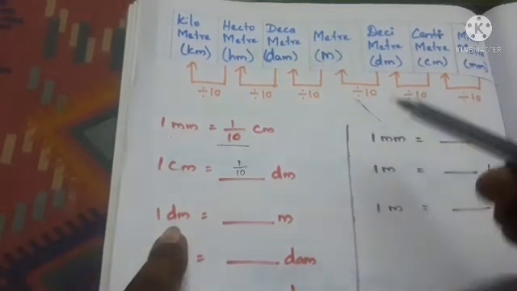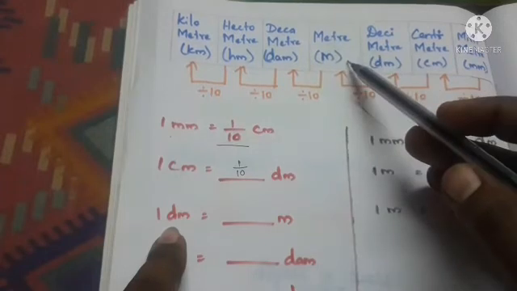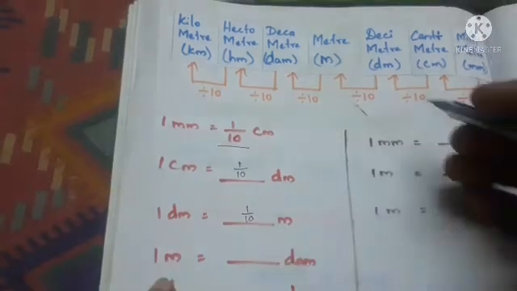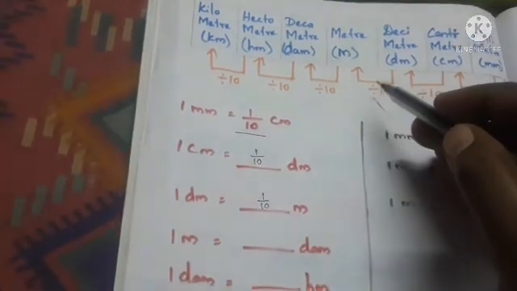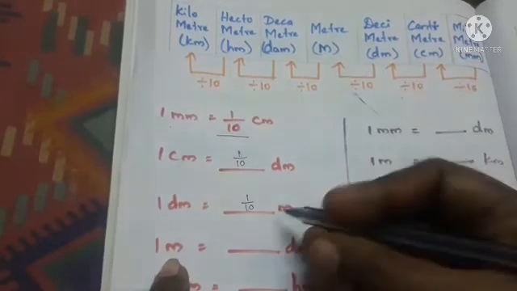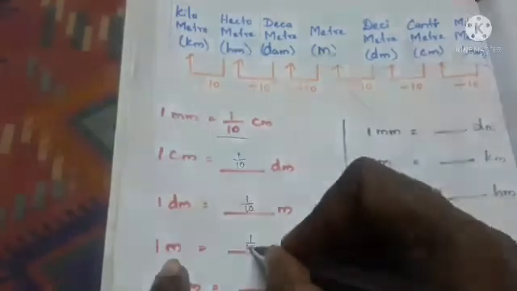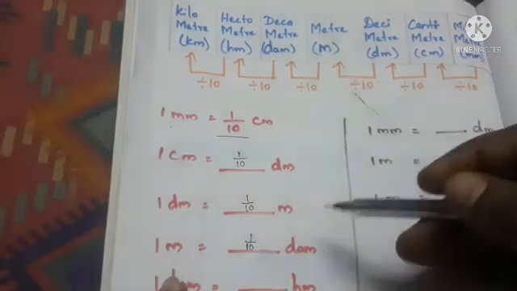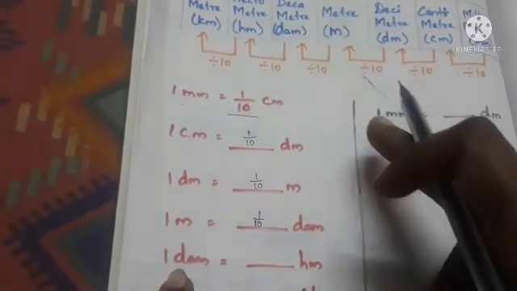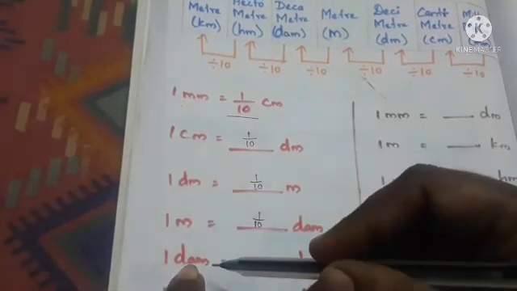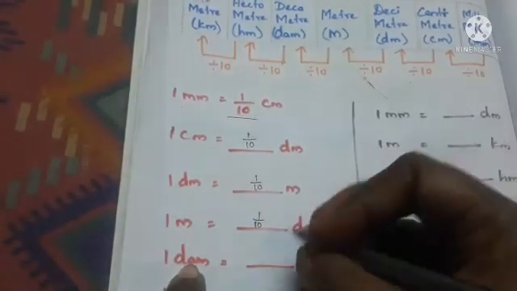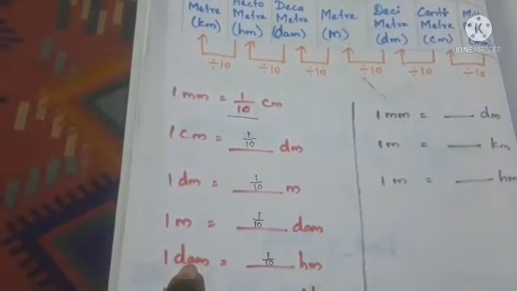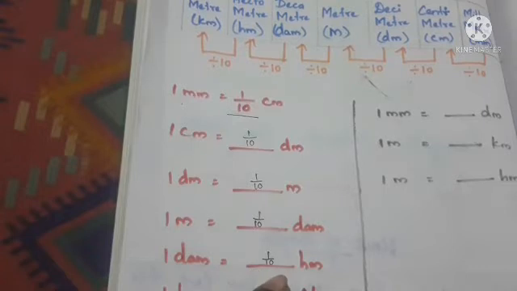decimeter. Next one, 1 decimeter is equal to dash meter. Just 1 step, so we have to divide by 10. Next one, 1 meter is equal to dash decameter. How many decameter? 1 by 10. So if you want to convert lower to higher, we have to divide. Next, 1 decameter we have to convert to hectometer. Only 1 step, so we have to divide by 10. So 1 decameter is equal to 1 by 10 hectometer.